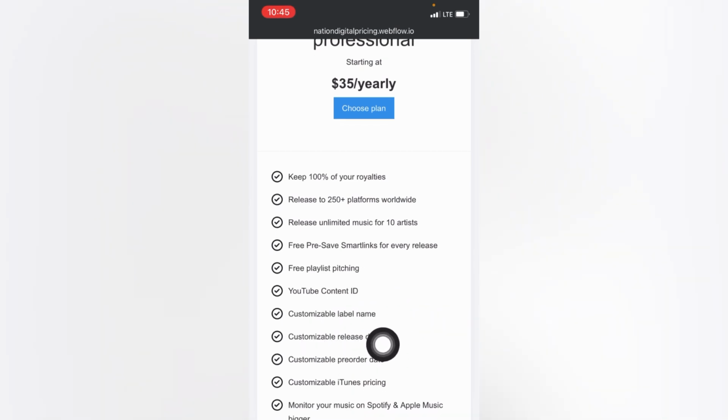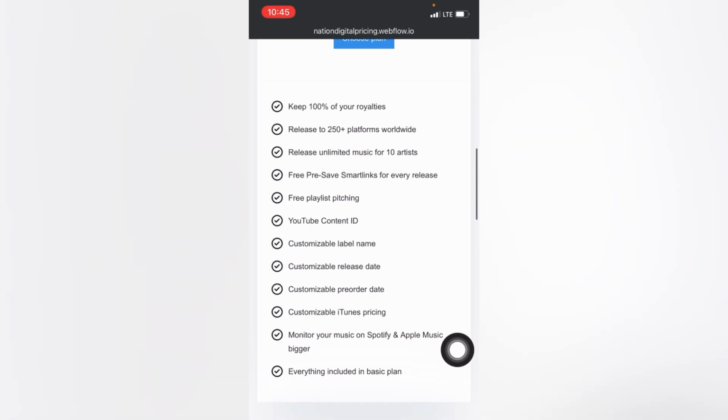You're also going to be getting the ability to customize your label name. You're also going to be getting the ability to customize your release dates. You're also going to be getting the ability to customize your iTunes pricing and a lot more.